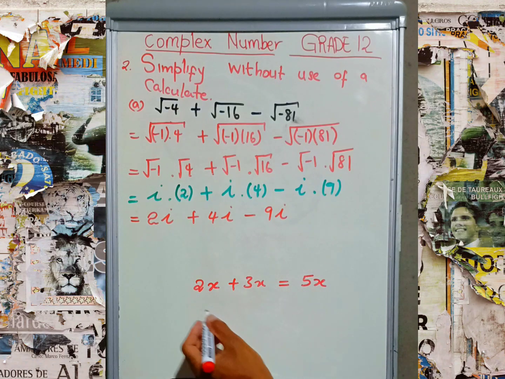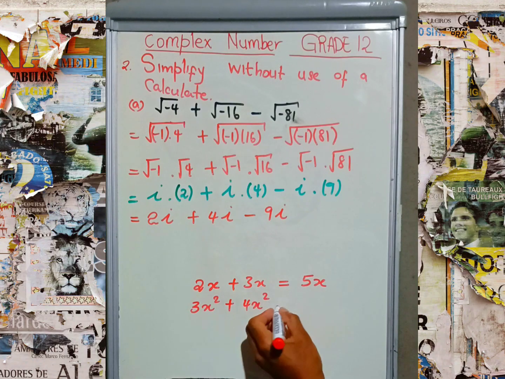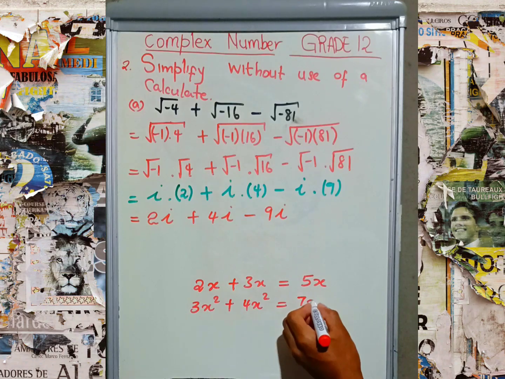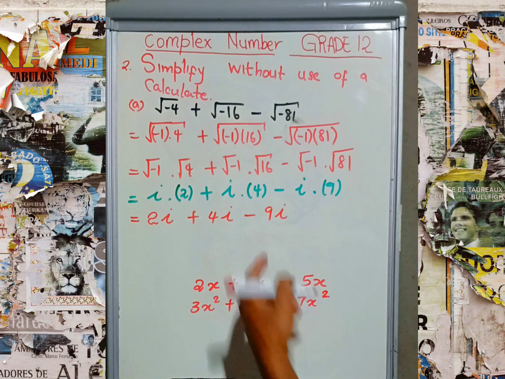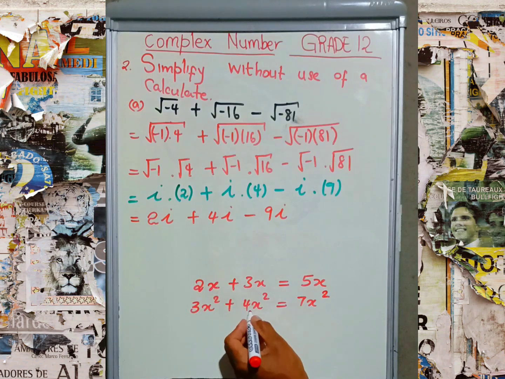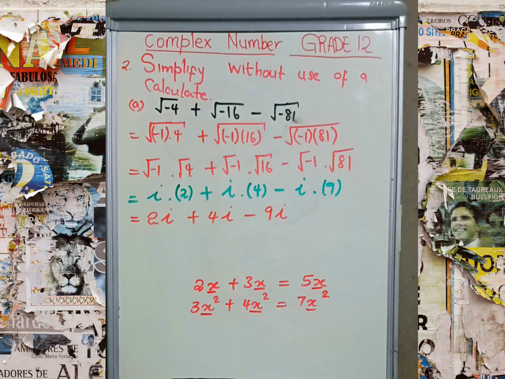These are like terms. If we have 3x squared plus 4x squared, these like terms give us 7x squared. Therefore, i just acts as a variable, like x. It's very, very important to take note.